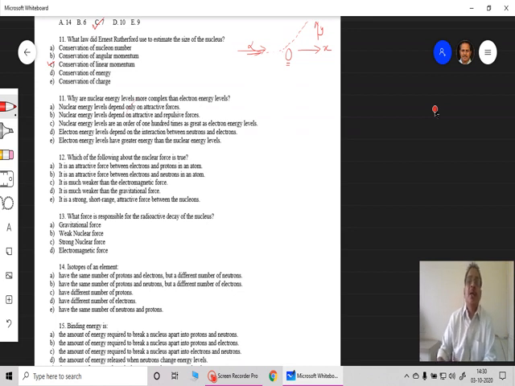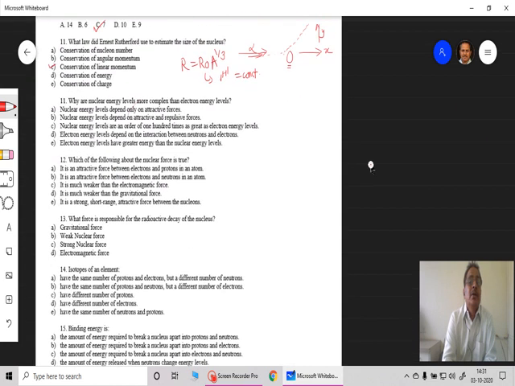Based upon this experiment, we know that there is an empirical relation for the radius of the nucleus, which is given by R is equal to R0 times A raised to 1 by 3. Here A is the nuclear number or atomic mass number, and R0 is the radius of the hydrogen nucleus, that is 1H1, the proton, and that is going to be a constant. So this relationship is known to us. Based upon that, one can find the radius of any nucleus if its total number of nucleons is known. That is additional information related to question number 11.